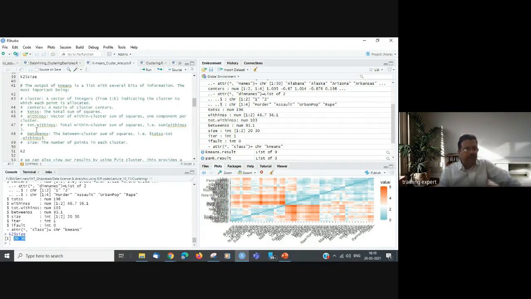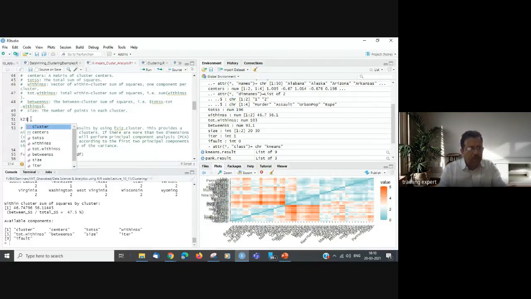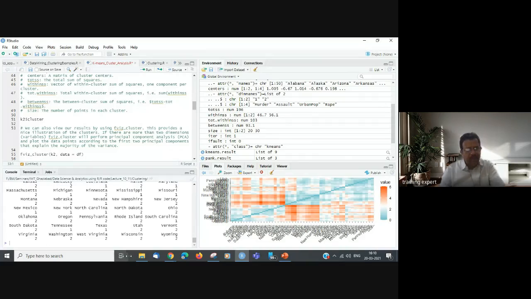Any of these variables can be accessed using dollar signs, like k2 dollar size, k2 dollar cluster. If we just run k2, we have all the data displayed, and when we say k2 dollar cluster and run it, all the 50 points have been assigned with the cluster ID. So now we know there are two clusters: 20 states are in cluster 1, and 30 in cluster 2.